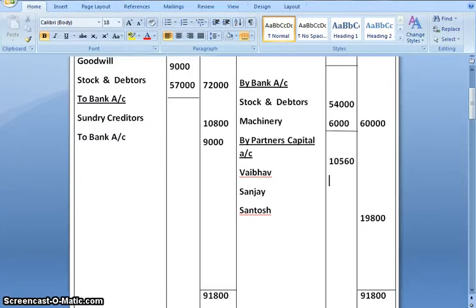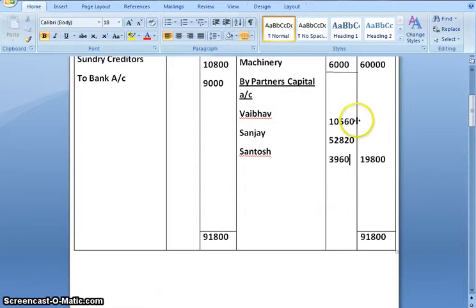Vaibhav, Sanjay, Santosh. Second effect, we will transfer the loss to partners' capital account.